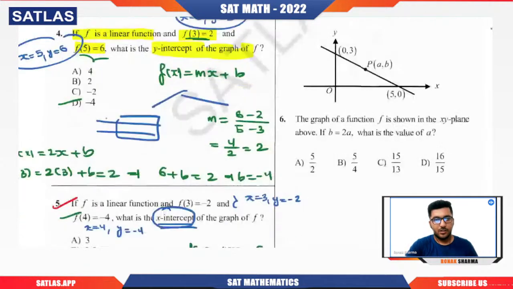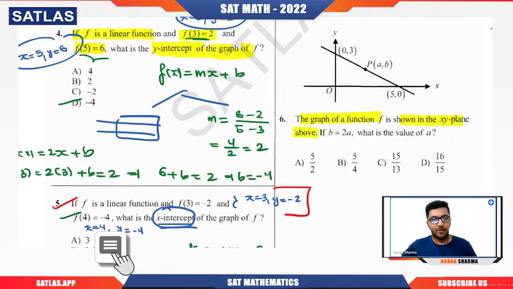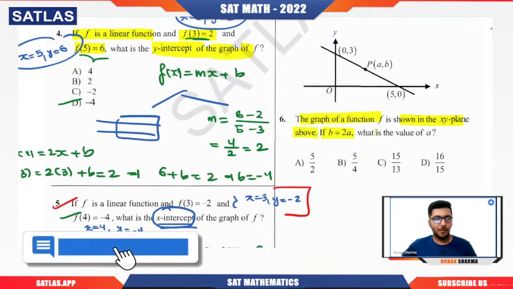So question number 6 we have. They've given us the graph. So what they're asking, the graph of the function f is shown in the xy plane, but they've given us one condition. B is twice of a. Basically, b is 2a. Then what is the value of a?